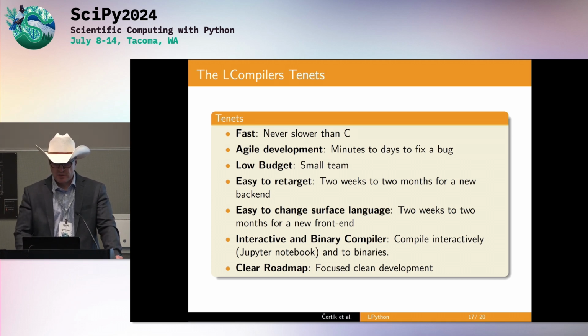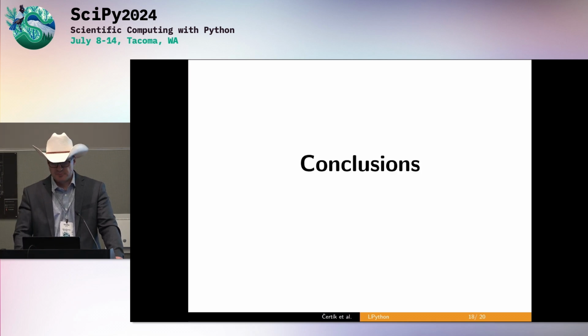And our roadmap, we have a clear, focused roadmap. With Fortran, we just want to compile all Fortran codes. We are still alpha stage. All compilers are alpha stage, meaning they're expected to break if you use them. But we are pretty close to beta, and beta means it will not break when you use it.